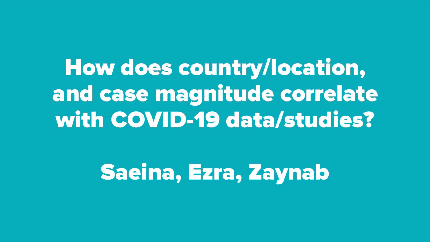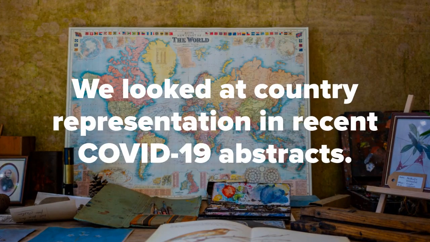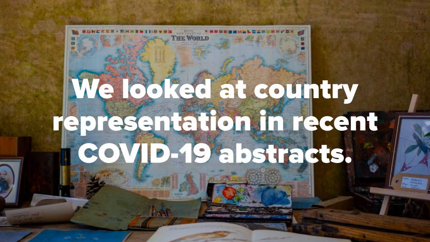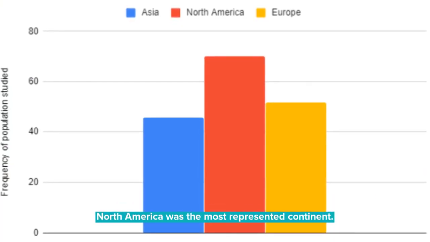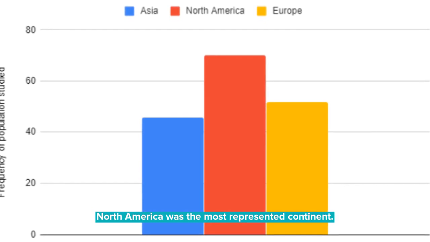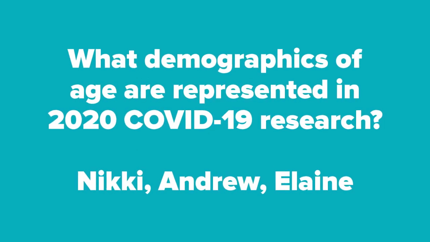How does country/location and case magnitude correlate with COVID-19 data and studies? Country representation and recent COVID-19 abstracts. We concluded that the North American population was the most represented and studied in all of the abstracts that we reviewed. Demographics of age are represented in 2020 COVID research.